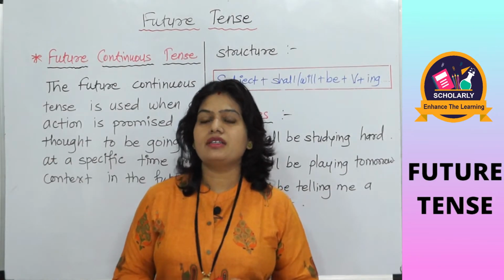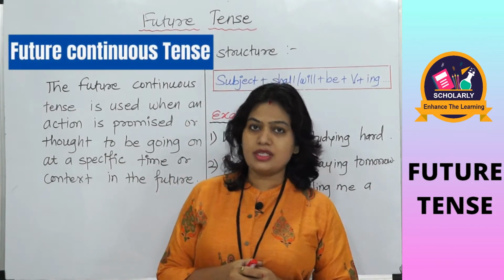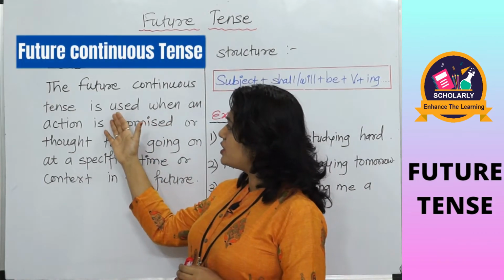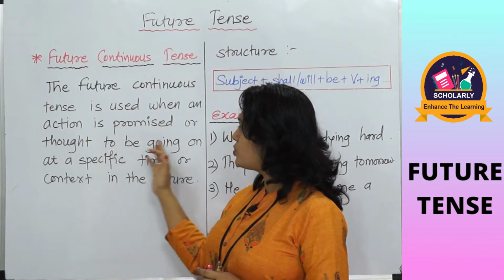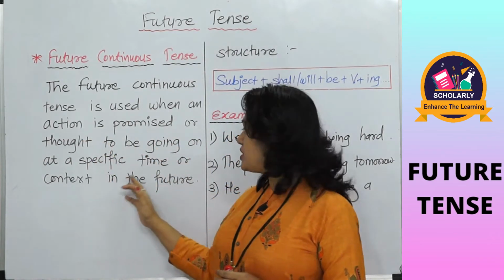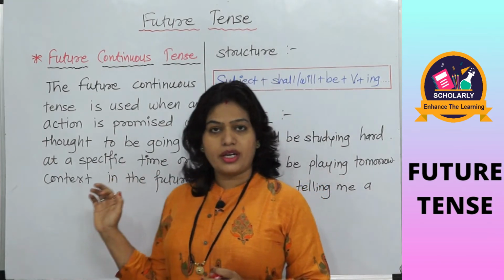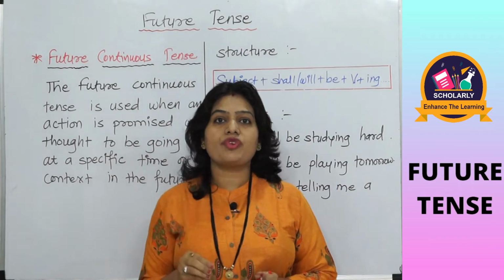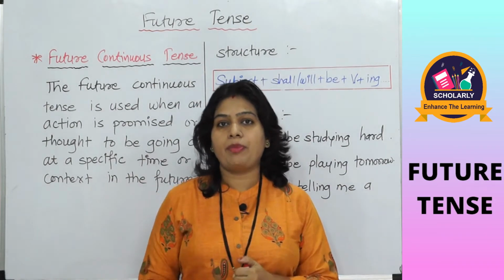Friends, the second subtype of future tense is future continuous tense. The future continuous tense is used when an action is promised or thought to be going on at a specific time or context in the future. Context means the situation in which any action or anything happens.